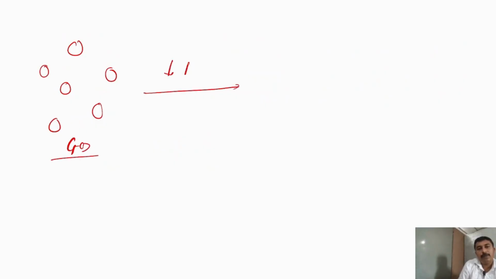So what will happen? If I have gas molecules like this, which are widely distributed, wide apart from each other, these are gas molecules. Now suppose you apply the pressure on these molecules from the top, what will happen? These molecules come close to each other.